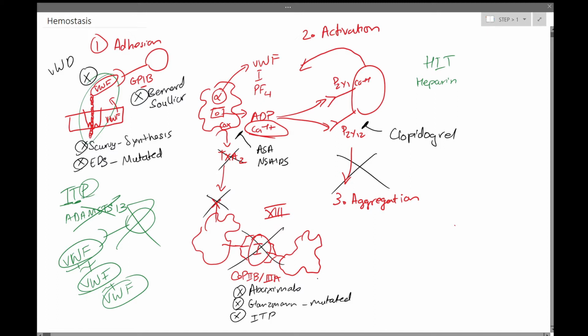Next, in HIT, or heparin-induced thrombocytopenia, we have this platelet factor 4 that was released by the alpha granules of an activated platelet, and this platelet factor 4 forms a complex with heparin. Now, this is the high molecular weight or normal heparin, and what this heparin-platelet factor 4 combination does is it attracts antibodies in certain people. And these antibodies, which are IgG, will activate the Fc receptor on a platelet. So this complex will then cause the platelets to be destroyed, which causes heparin-induced thrombocytopenia.